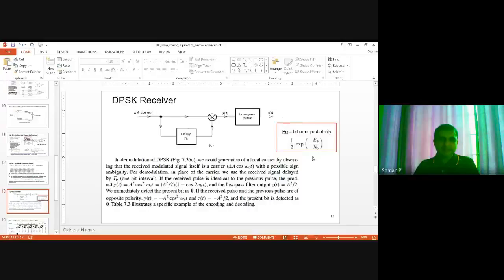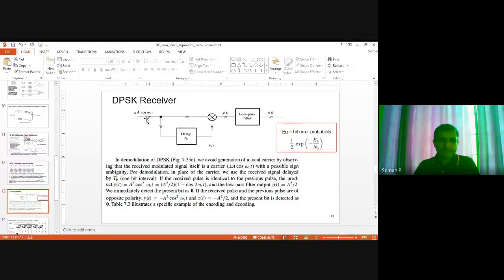Here the error performance will be poorer than the BPSK, and the intuitive reason is that in the BPSK we are correlating the received signal with a clean carrier wave. Here we are correlating the input, this is the correlator, with a previous carrier. So that carrier already has some additive white Gaussian noise. That is a noisy carrier, not a clean carrier.